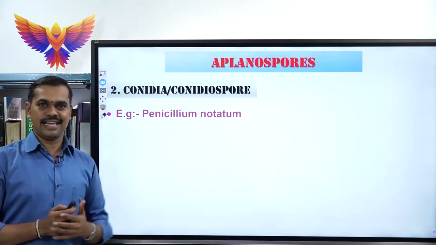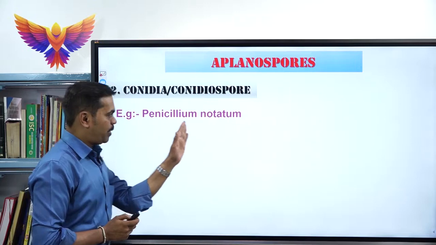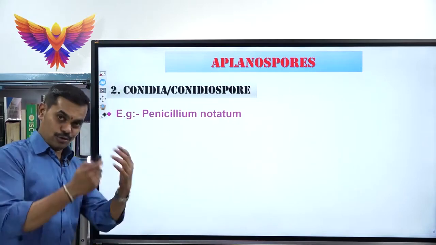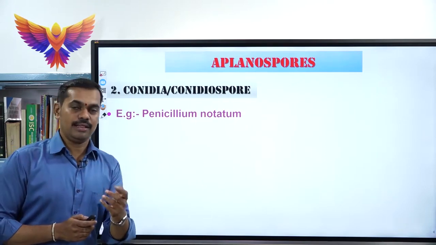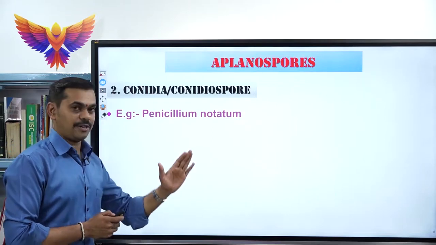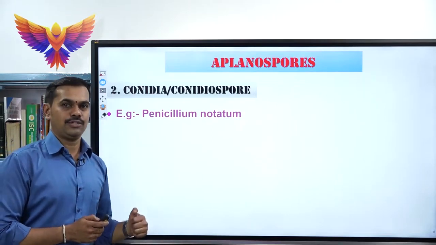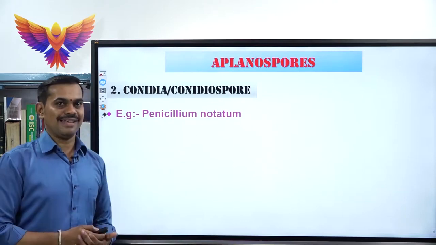Under that, the second classification called Ascomycetes, this Penicillium notatum comes. And also you might have studied that from this Penicillium notatum a chemical called penicillin is extracted, and that was discovered by a scientist called Alexander Fleming. All this you will be learning in the coming classes.